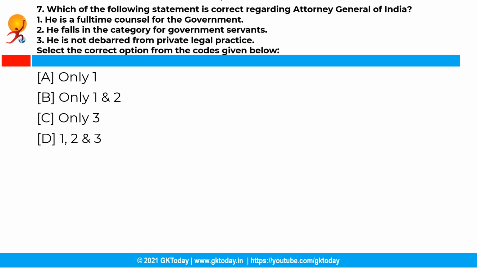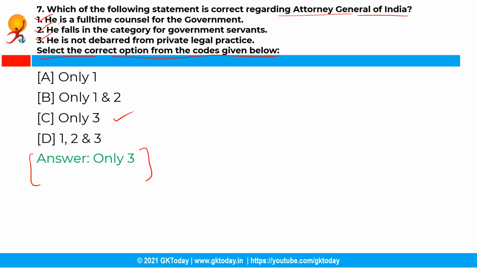Now the next question is, which of the following statements is correct regarding the Attorney General of India? He is a full-time counsel for the government. He falls in the category of government servants. He is not debarred from private legal practice. So you have to select the correct option from the codes given below. And the correct answer is option C, that is, only the third statement is correct.